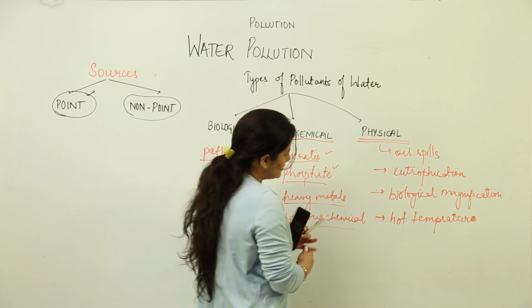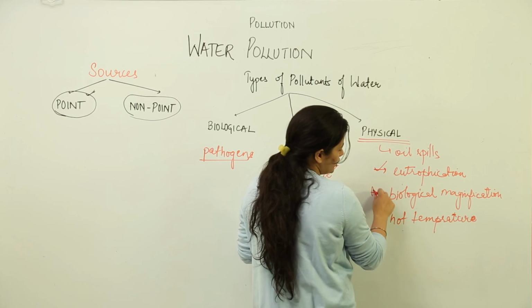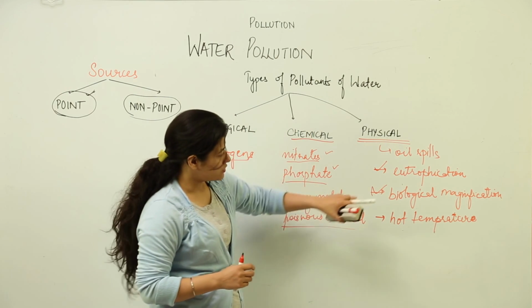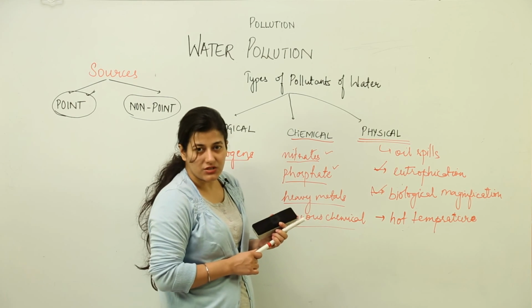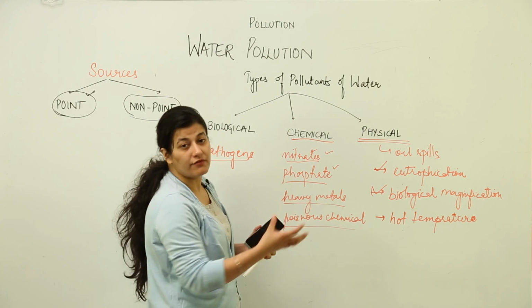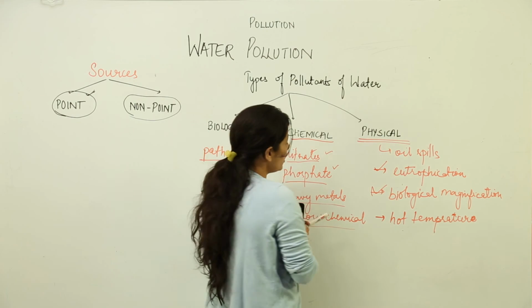Now we are going to discuss in detail eutrophication and biological magnification, because these are the two new terms that you have come across. So we would see what these two terms basically are and what they have to do with water pollution.